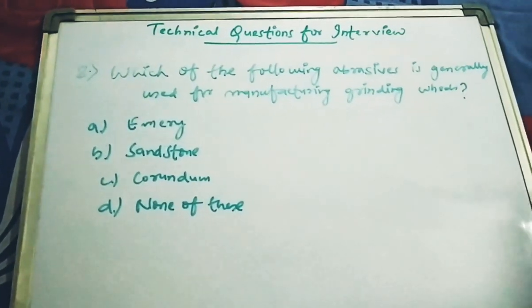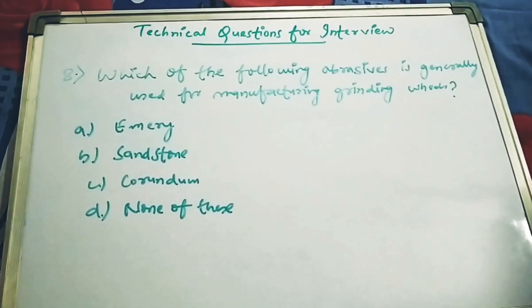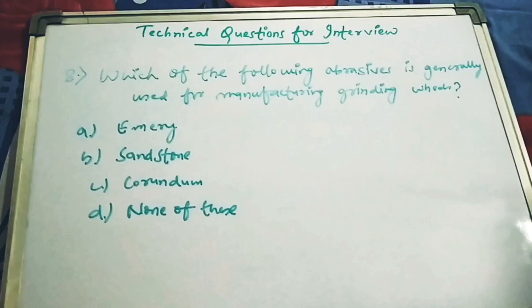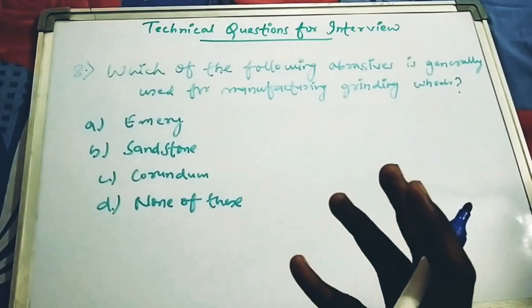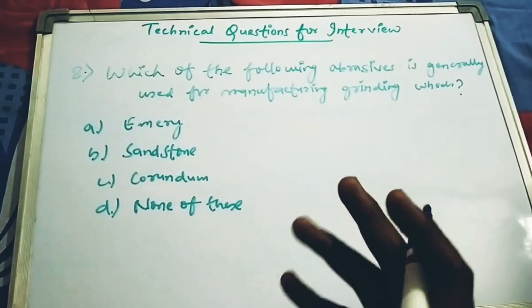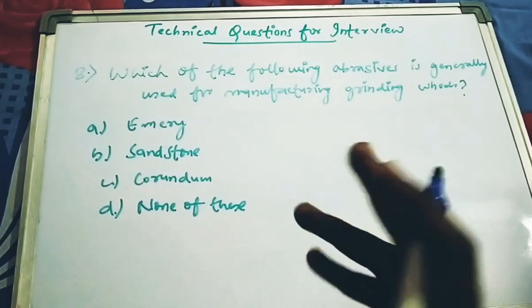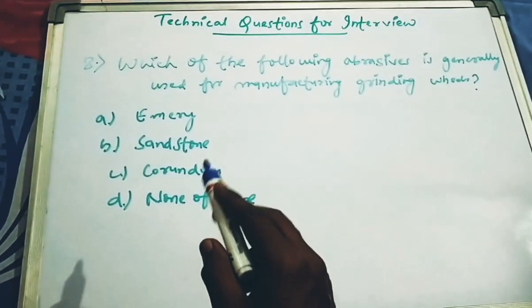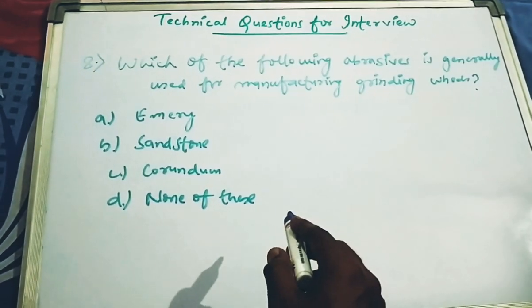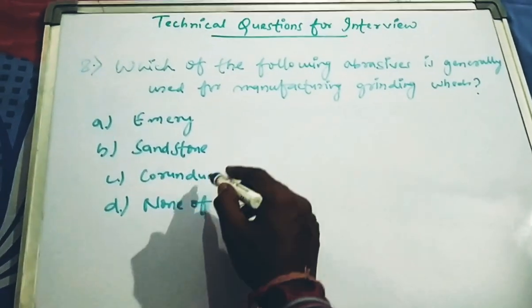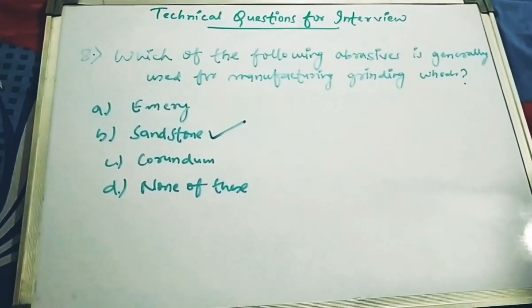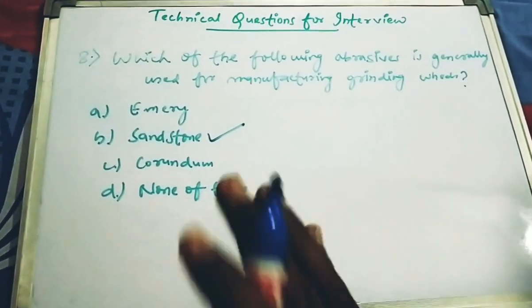Next question is: which of the following abrasives is generally used for manufacturing grinding wheels? As we all know, grinding wheels must be heavy, hard and tough, and are mainly used for surface finishing. Among these 4 options, none of these is obviously eliminated, leaving emery, sandstone and corundum. The appropriate answer will be sandstone, because it is the hardest material and it is mainly used for